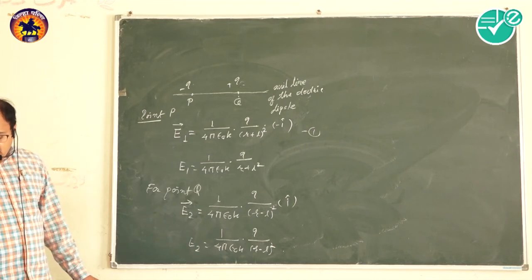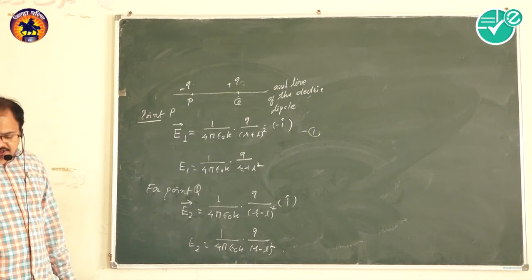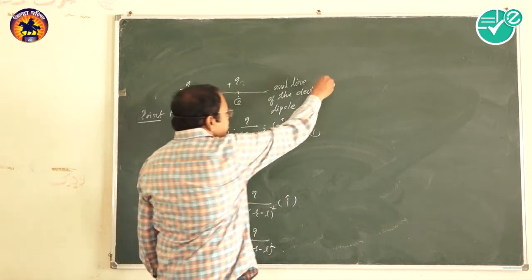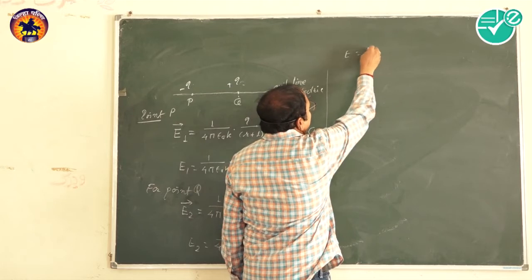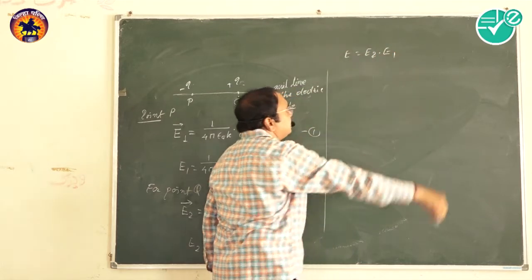Now, the resultant intensity is nothing but E equals E2 minus E1.